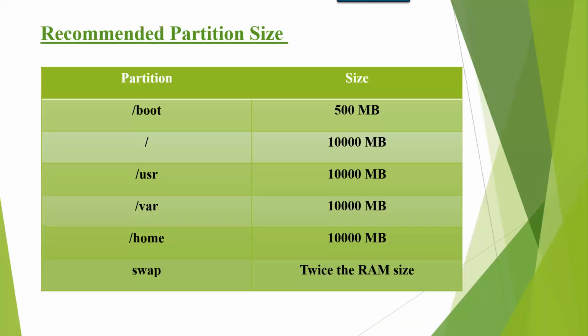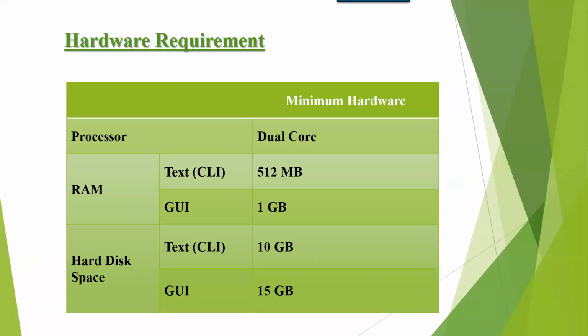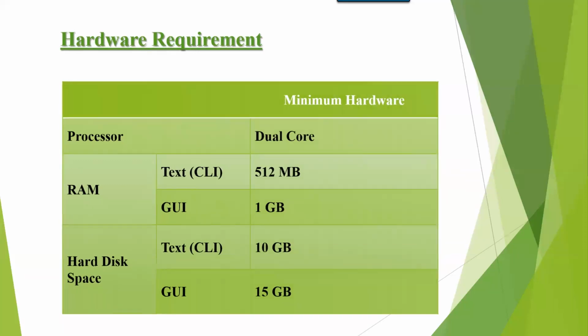Now, recommended partitions and their sizes. And before this, hardware requirement. In order to install the Linux operating system in your computer, these are the hardware requirements. CLI means command line interface, GUI means graphical user interface. This is the minimum hardware requirement to install Linux: processor, RAM and hard disk.